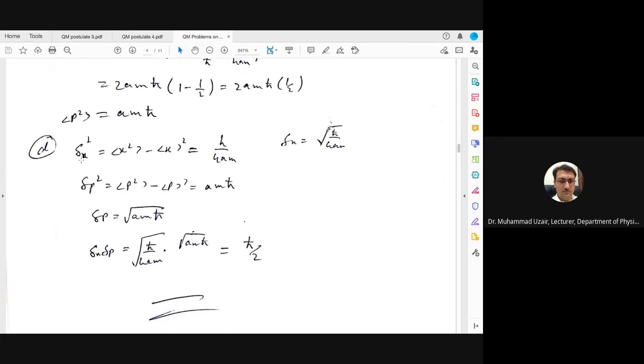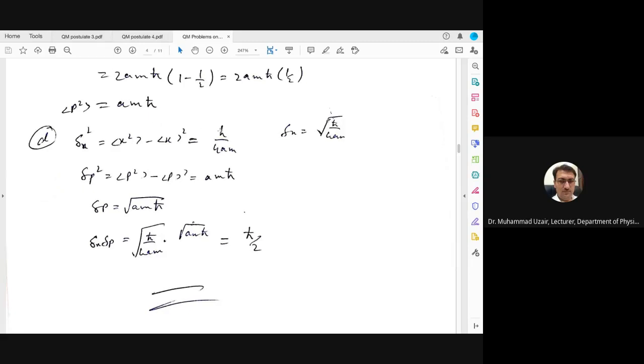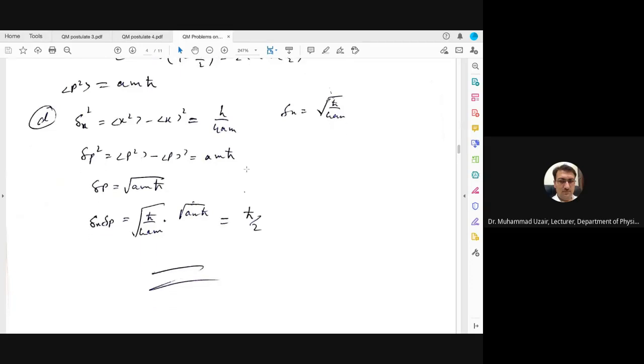Now finding the delta x. If you remember, delta x square is equal to x square average minus x average square. So x square average value is h cut divided by 4am, while x average is 0, so minus 0 will have nothing to do. So delta x square is equal to this, and delta x will become square root of h cut divided by 4am. Similarly, delta p square is defined as p square average minus p average whole square.